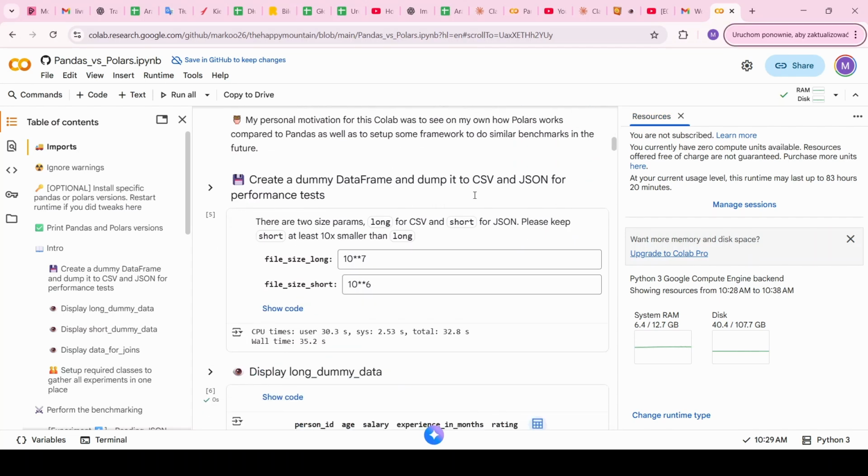The next thing is to set up the data frames. As you can see here, you have two parameters that tell you how long will be the long data frame that will be dumped into CSV and the short one that will be dumped into JSON.